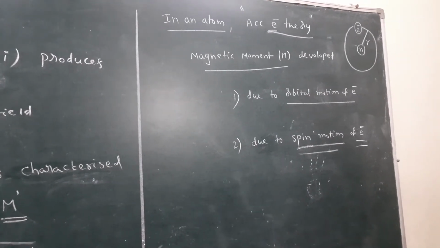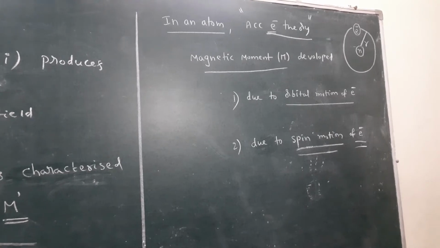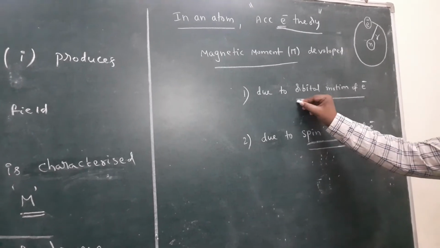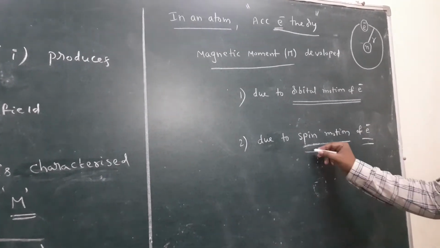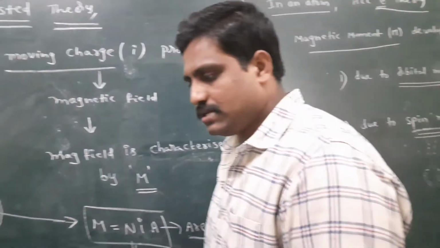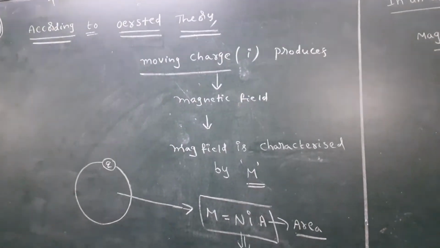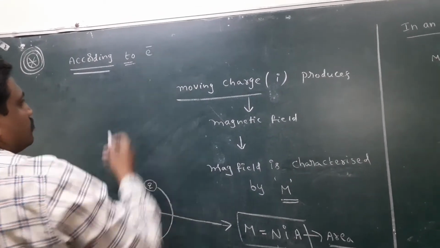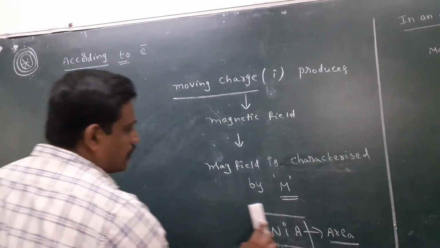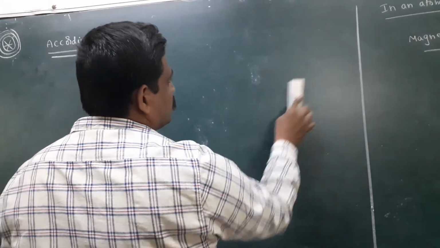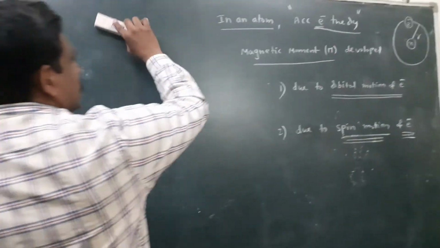That means in the chapter on magnetic field production, magnetic moment is produced due to two reasons. One reason is mainly orbital motion of the electron, the other is spin motion of the electron. Okay, here first I discuss, according to electron theory, magnetic materials are classified into three types.